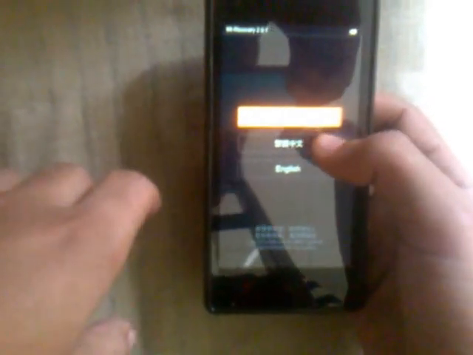You have to press the power button and the upper volume button to boot your phone into the boot menu. So you have to press them simultaneously. So now this is the boot mode. You can see that this is the boot mode. The options are in Chinese and English. You have to go to English.